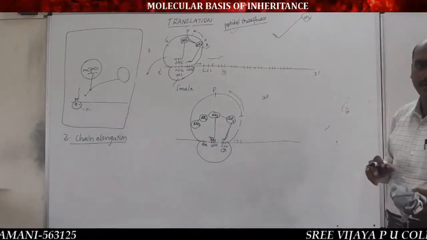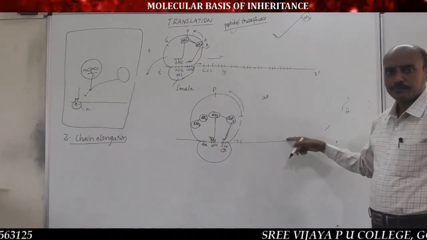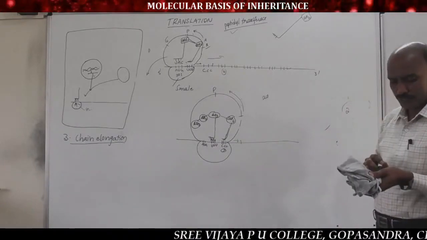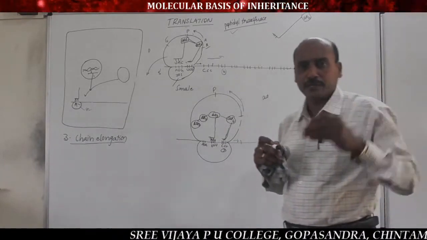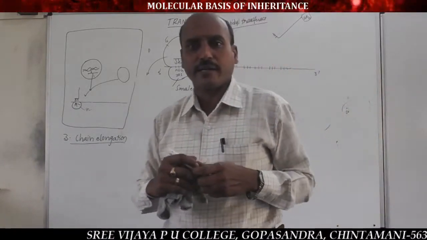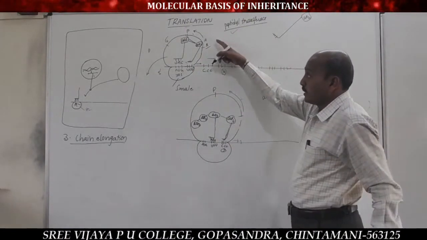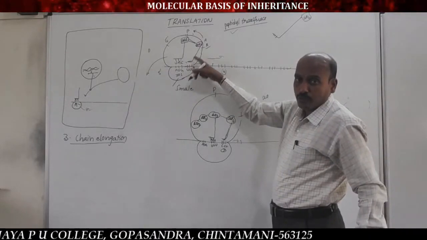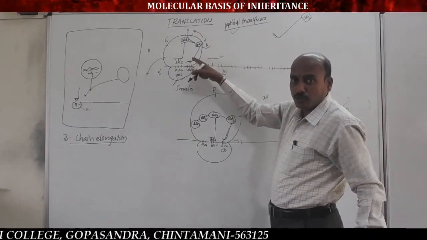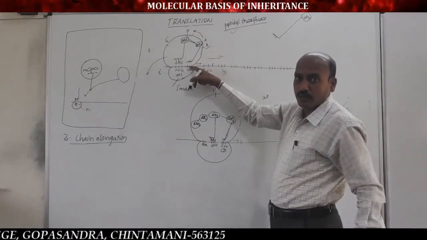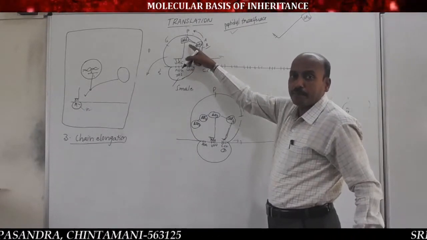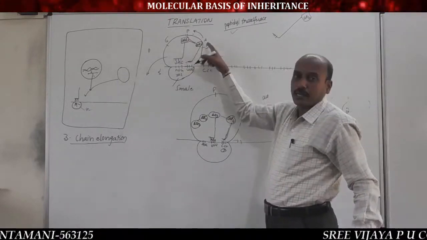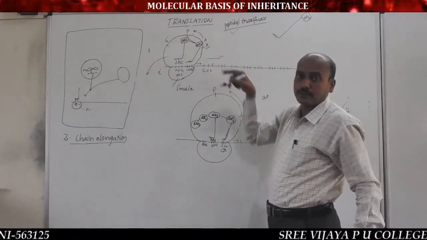Do you remember this point? I can repeat it once again. In the chain elongation process, first, the second tRNA with the second amino acid enters into the ribosome through the A site, binds to the codon by its anticodon, and a peptide bond is formed between the first amino acid of the P site and the second amino acid of the A site.